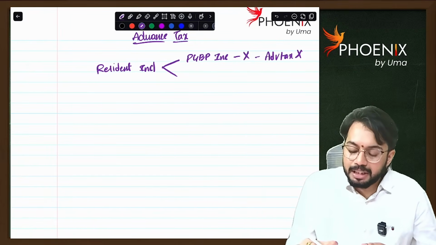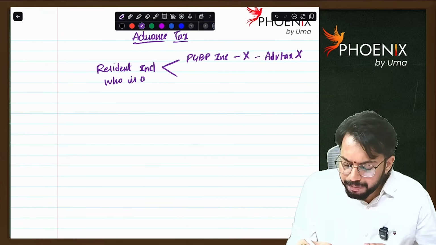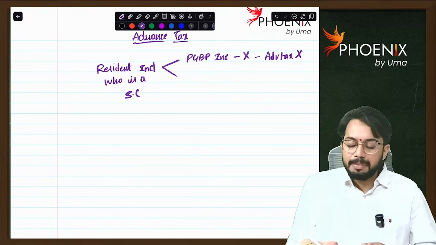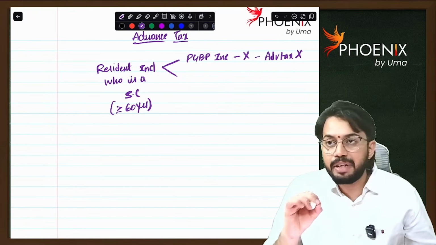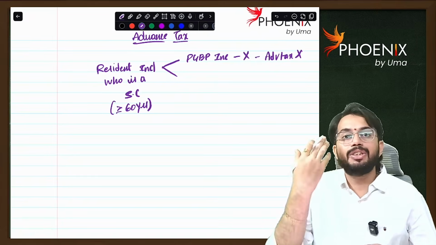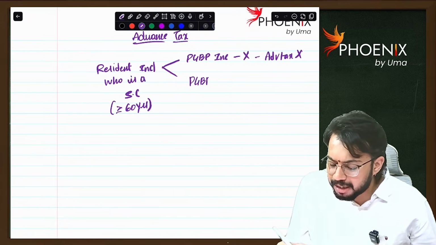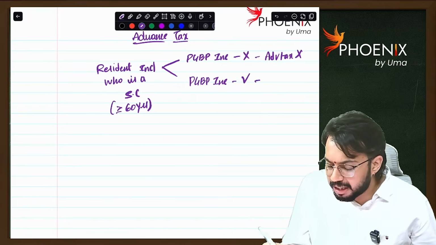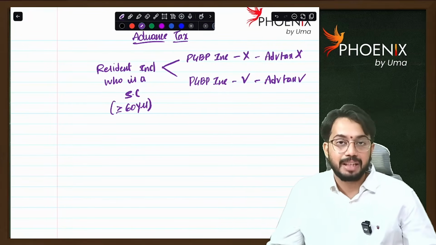But this applies to a resident individual who is a senior citizen. Senior citizen means greater than or equal to 60 years. So in case of a resident senior citizen, if he is not having PGBP income, he is not required to pay advance tax. But if he is having PGBP income, then he is required to pay advance tax. Are you able to understand? Advance tax provisions are applicable.